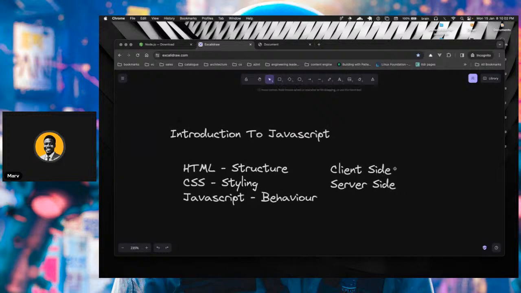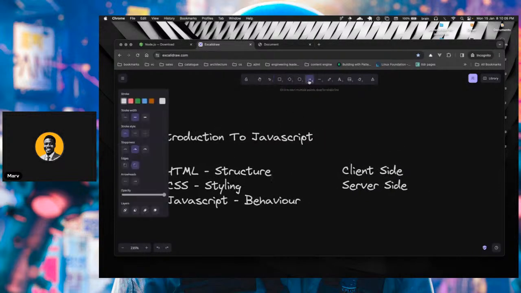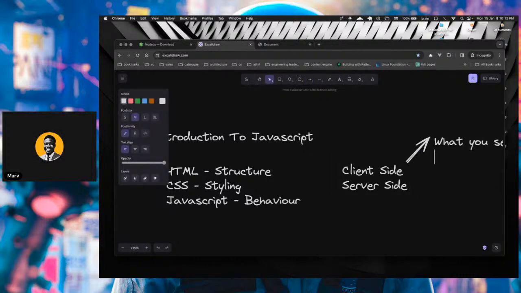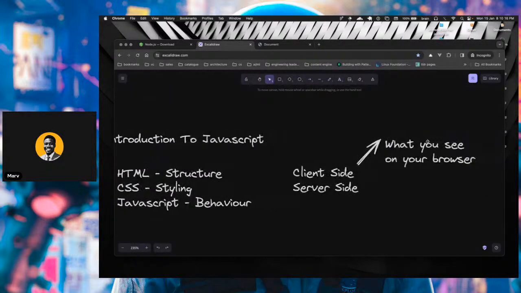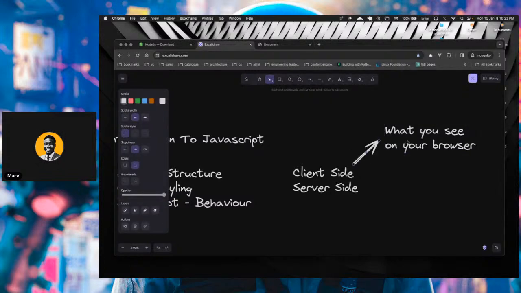All right, so just to explain this to avoid any sort of complexity, when we say client side, we are referring to what the users would see. So what you see on your browser. Of course, client side can also mean what you see on your mobile, maybe your mobile browser.